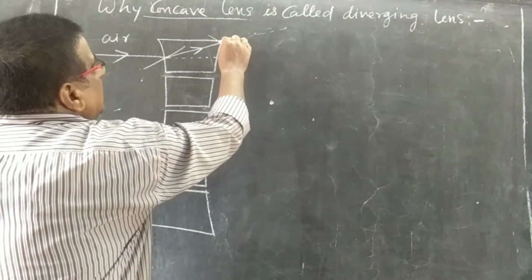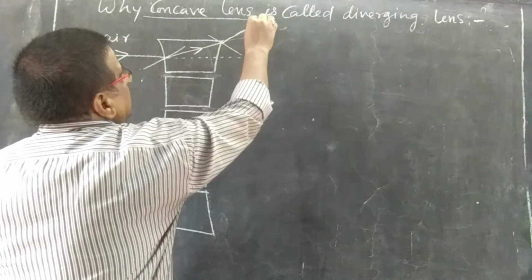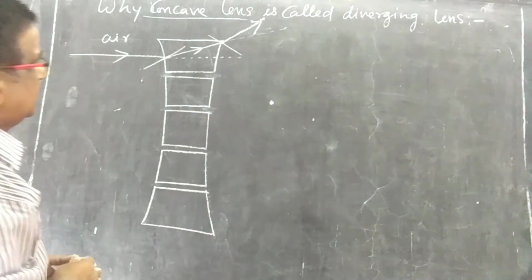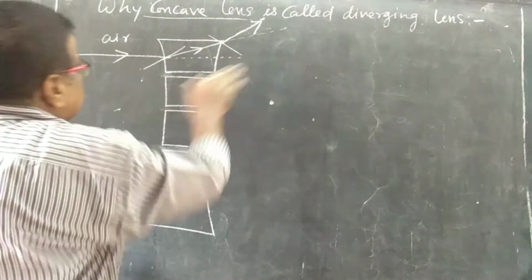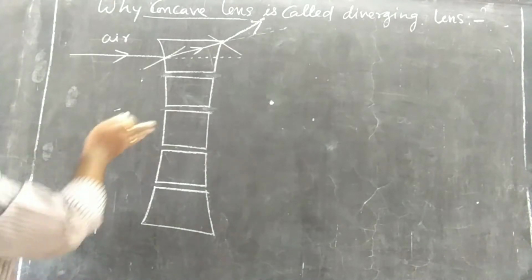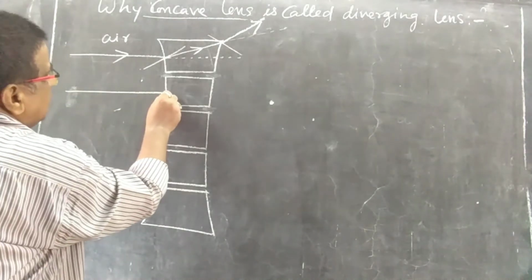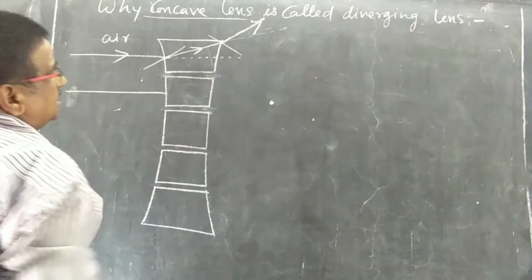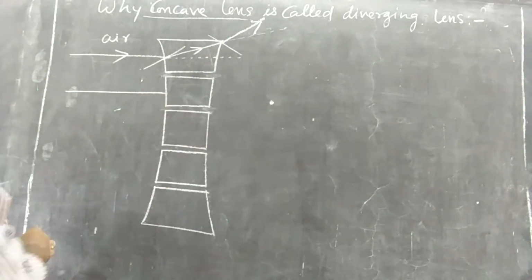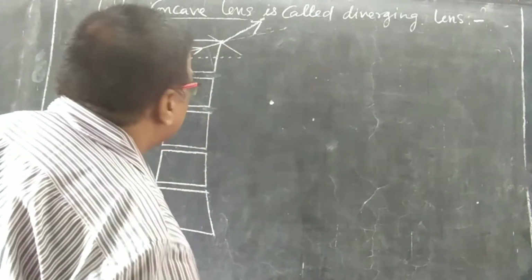So it will again, it is moving from denser to rarer, so it will again move along the other direction. So as a whole, we can say that the light ray falling on this concave lens, it will diverge out, and if it is falling here, it will diverge in a different manner. It will also diverge.